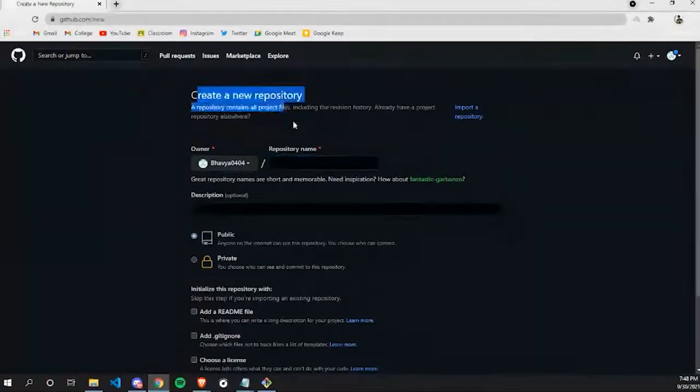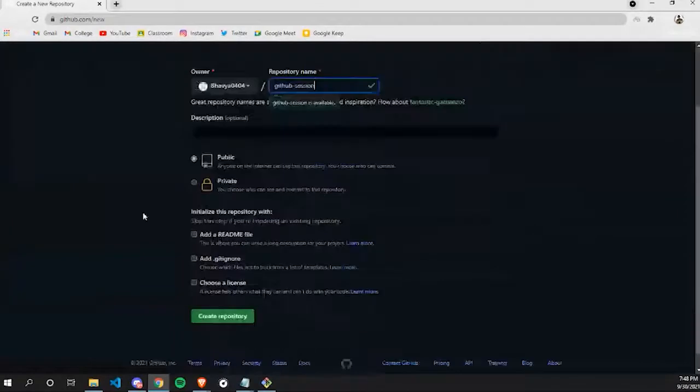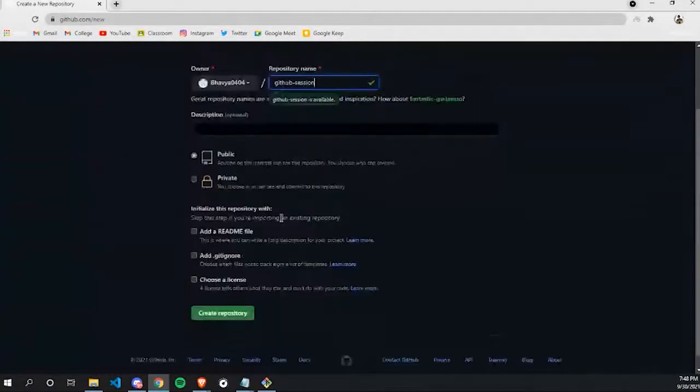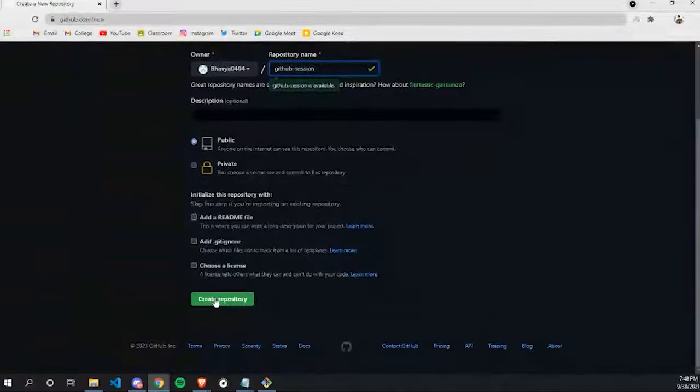Okay, now let's create a new repository. It asks for a name. You can name it anything. Let's name it GitHub session. And it asks for a description, which is completely optional. Let's leave it blank here. And now it asks whether I want to create my repository public or private. If I create a public repository, anyone else can also see my repository. If I create it private, no one will be able to see it without your consent. So I recommend you use public right now and click on create repository.